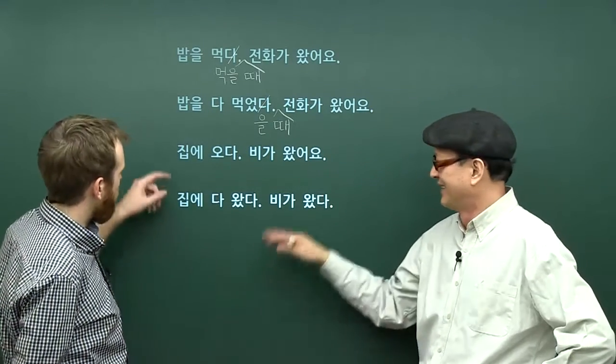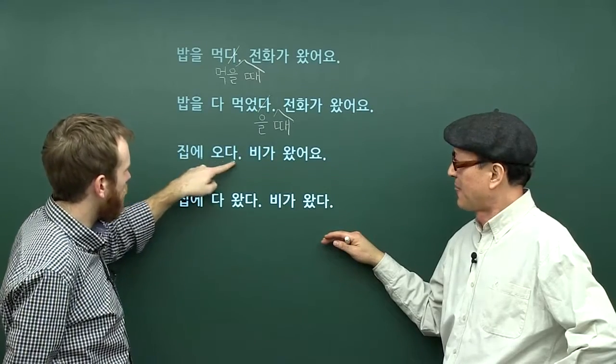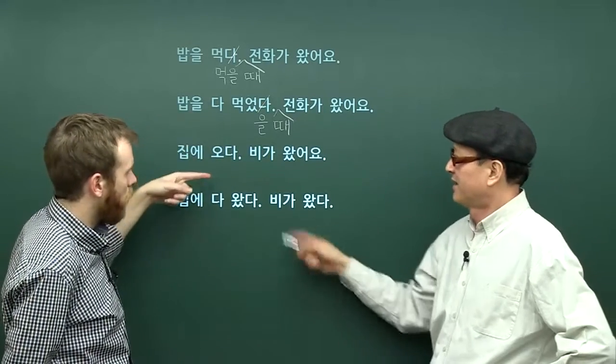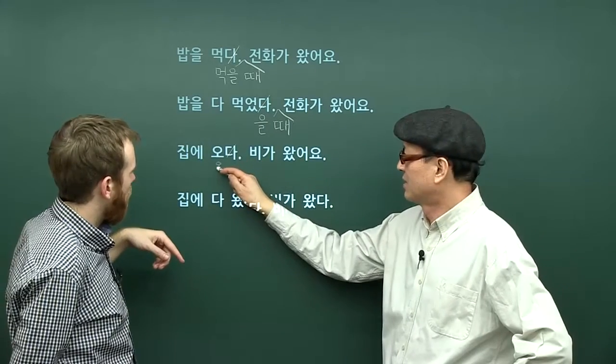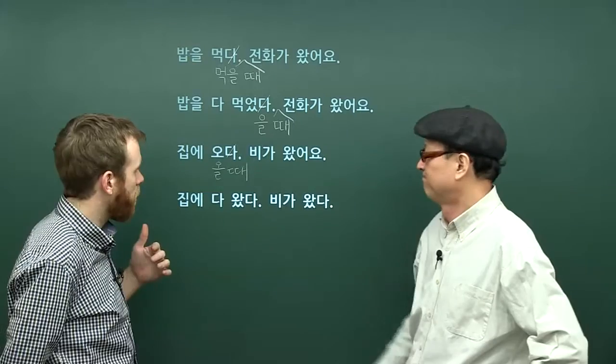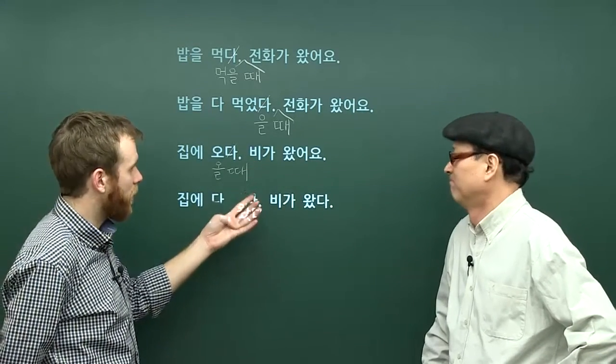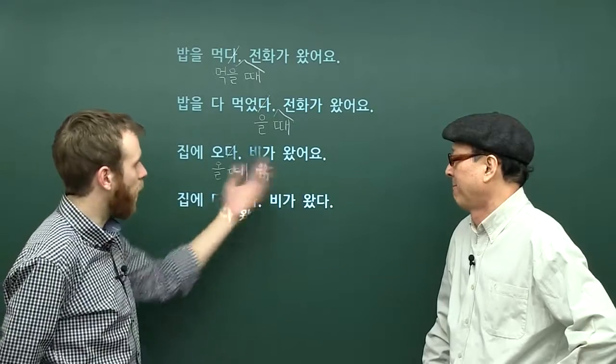It's like that. Right. So in our first sentence we change 오다 to 올 때. 그렇죠. 이건 올 때. So when I was coming home, 비가 왔어요, it was raining. Or okay, so it rained while I was coming home.